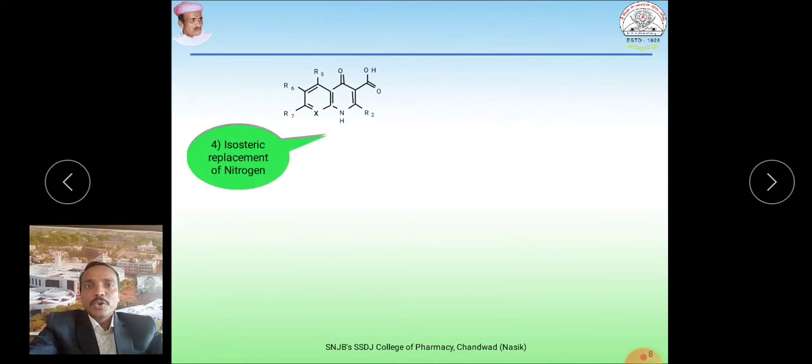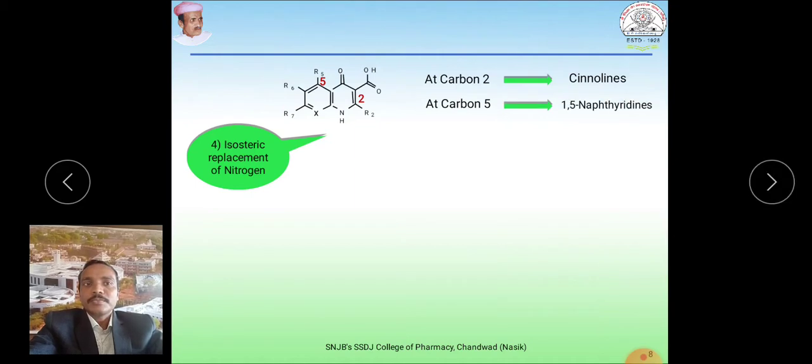Now coming to the other point, isosteric replacement of nitrogen. We can replace the carbons present in this quinolone system with nitrogen, that is, an isosteric replacement of carbon by nitrogen. If we replace carbon 2 by nitrogen, that gives us cinnoline. If we replace the carbon at the 5 position by nitrogen, that gives us 1,5-naphthyridine.